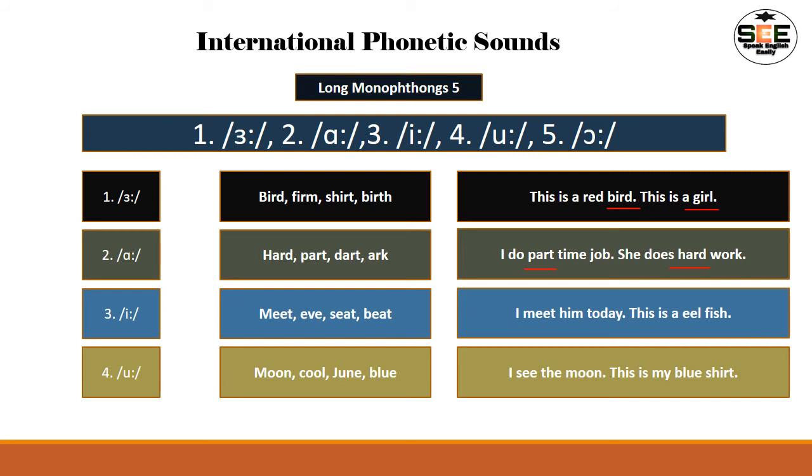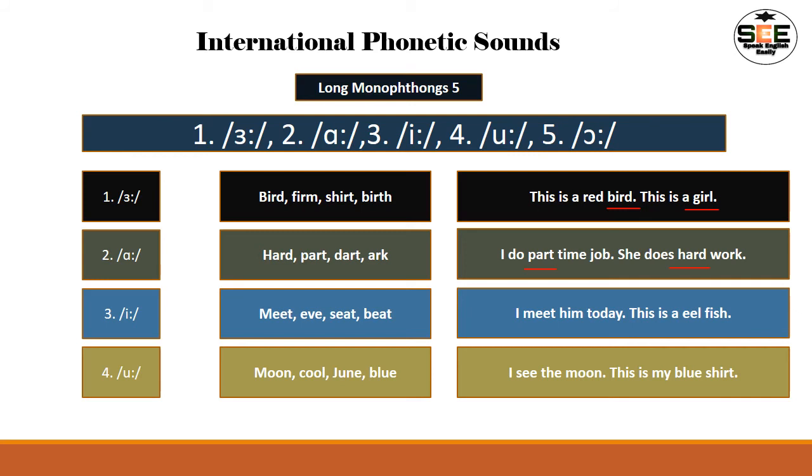Come to the next sound, that is long e. It is written as small i and then a colon, but it produces the long e sound, right? For example, we can find some words here such as meet, eve, sit, beat, right?